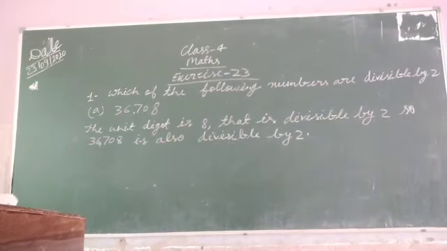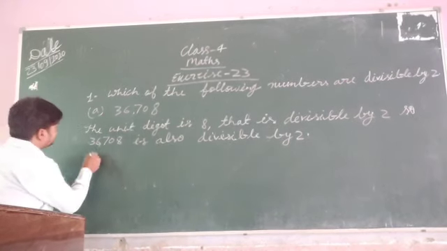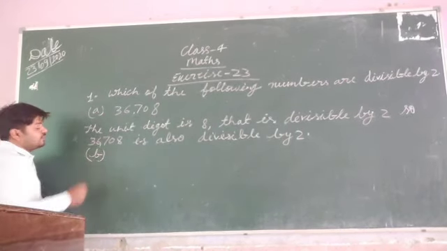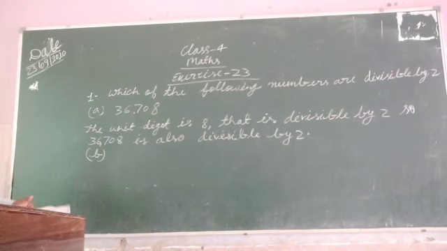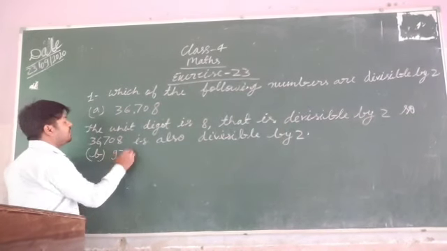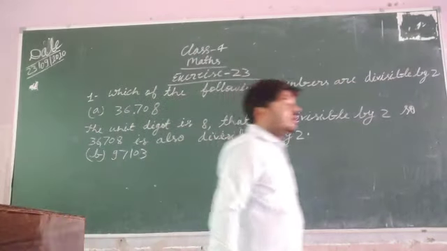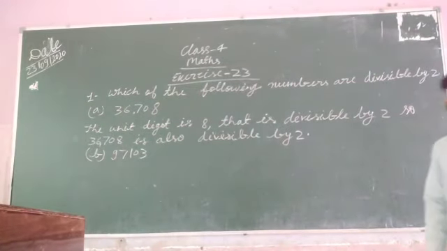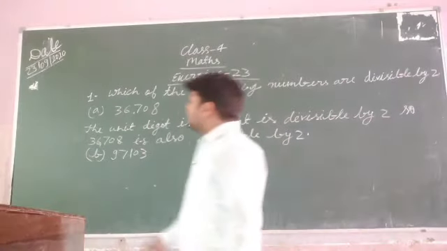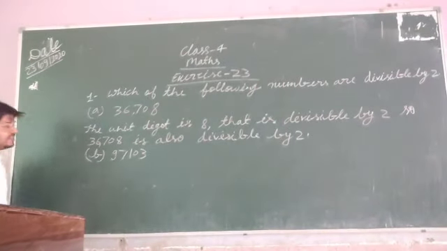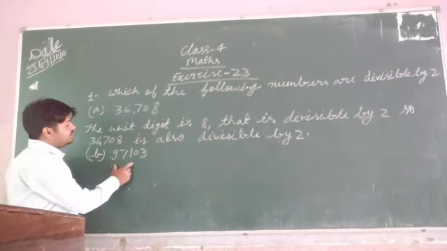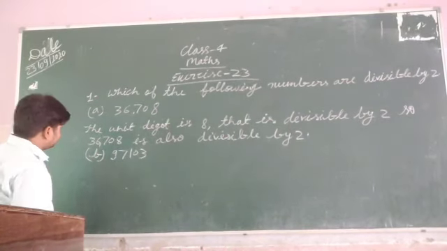One more question of this exercise, question B. It is 97,103. So here you can see students, the unit digit is 3 and 3 is not divisible by 2. So this number 97,103 is also not divisible by 2.